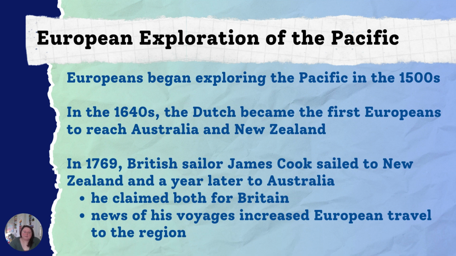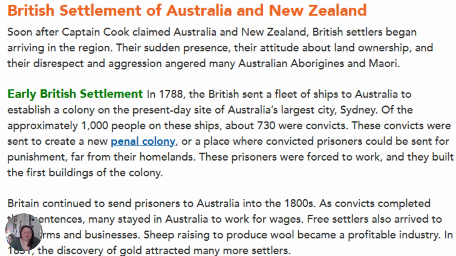European exploration of the Pacific. Europeans began exploring the Pacific in the 1500s. In the 1640s, the Dutch became the first Europeans to reach Australia and New Zealand. In 1769, British sailor James Cook sailed to New Zealand and a year later to Australia. He claimed both for Britain. News of his voyages increased European travel to the region. Here you can pause to read more about his explorations.